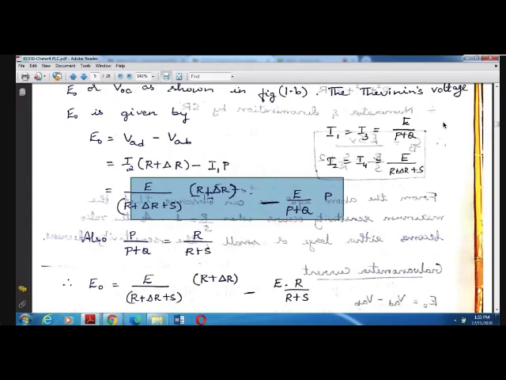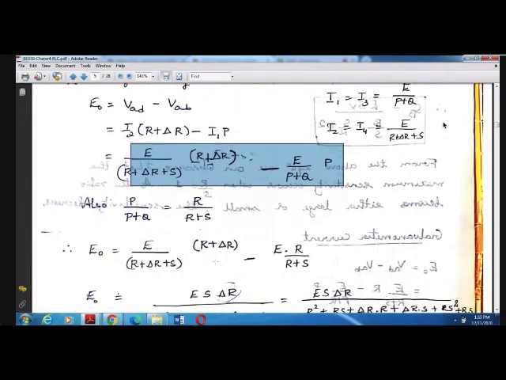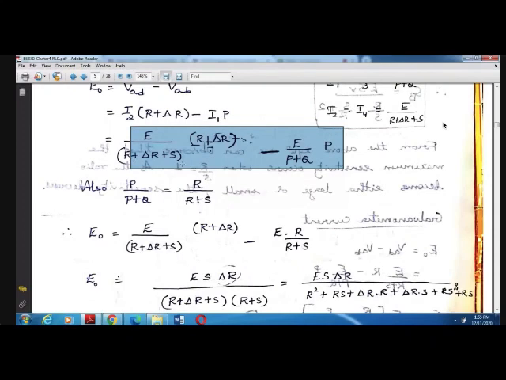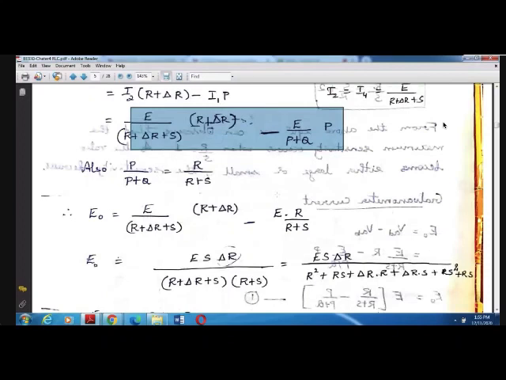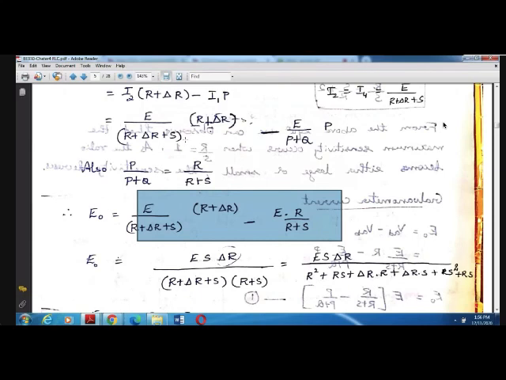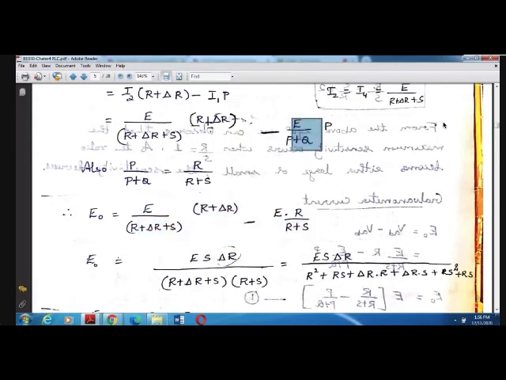Also we know that P by P plus Q is equal to R by R plus S. So from that equation, you can replace this P by P plus Q. So here, this E naught is equal to, it will be what? We have just rewritten this equation here, we are not replacing anything at present. We are just rewriting this equation properly. The same thing has been repeated here. So the P by P plus Q that was there, we have replaced by R by R plus S, if you can see here.